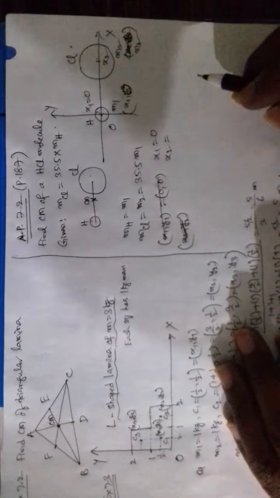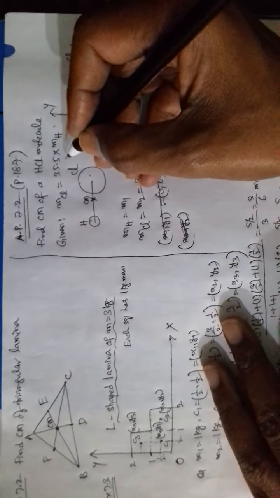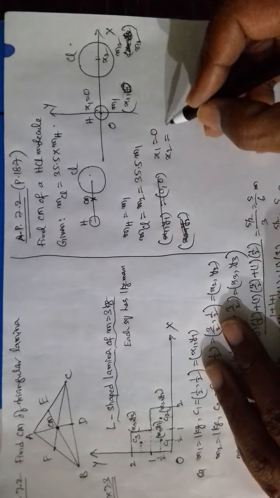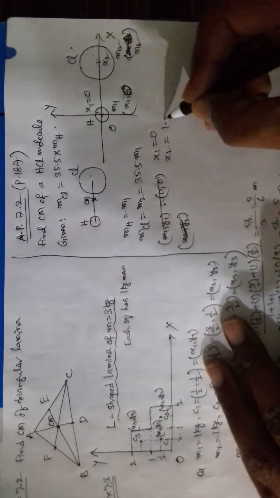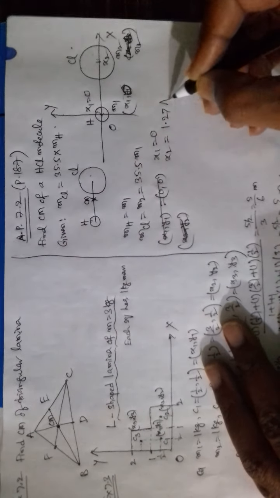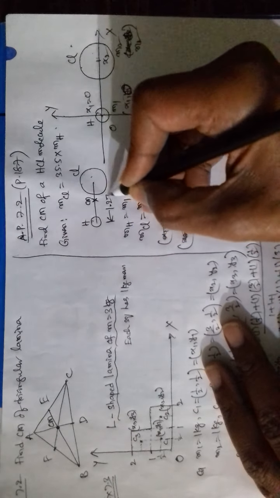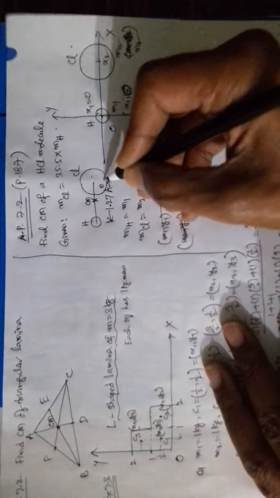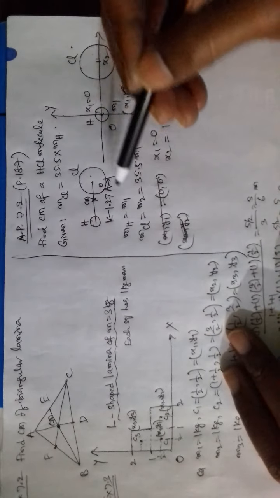The distance is also given, the interatomic distance is 1.27 angstroms.